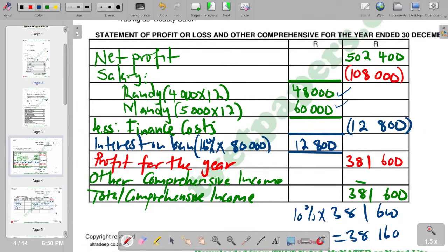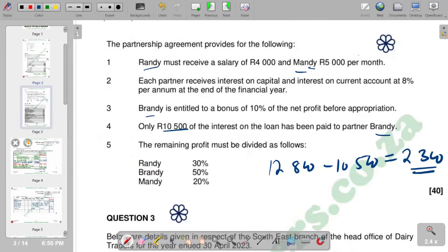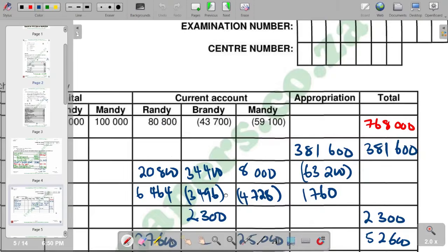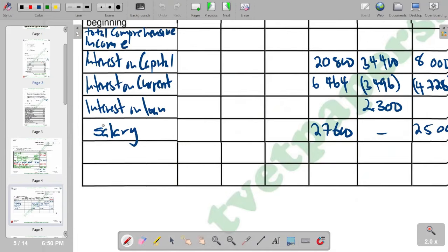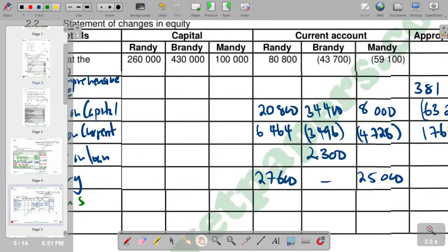So this is the bonus, and the bonus is for Brandy. So you're going to put it in the column for Brandy, which we have as our bonus, 38,160. This total for the bonus is also supposed to be transferred under appropriation.